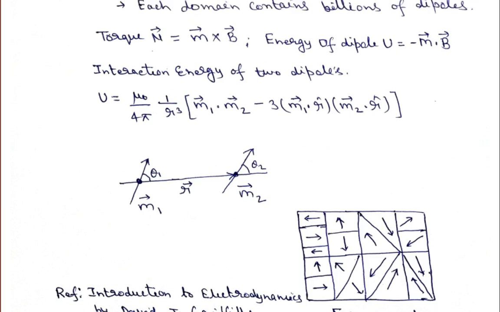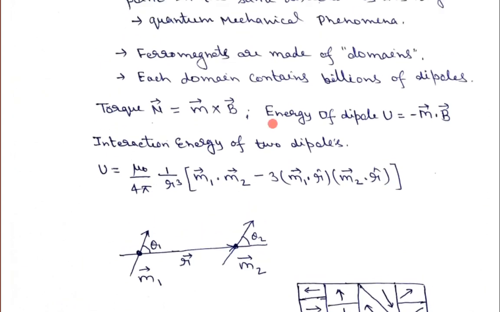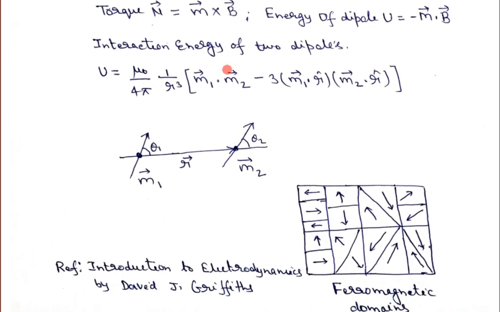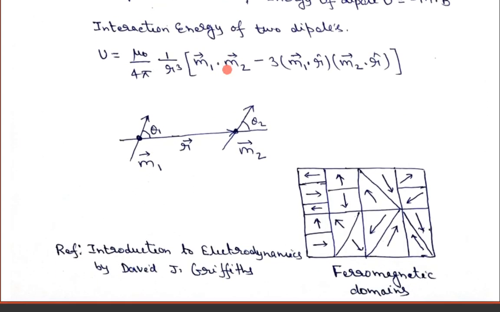As I discussed here, the ferromagnetic materials are made of domains. Each domain contains millions of dipoles. So let us say I have a ferromagnetic material. This ferromagnetic material is made of larger domains. Let us say this is one domain, this is another domain, this is another domain, and this is another domain. And if you see, each domain contains billions of dipoles, and they give the net magnetization.